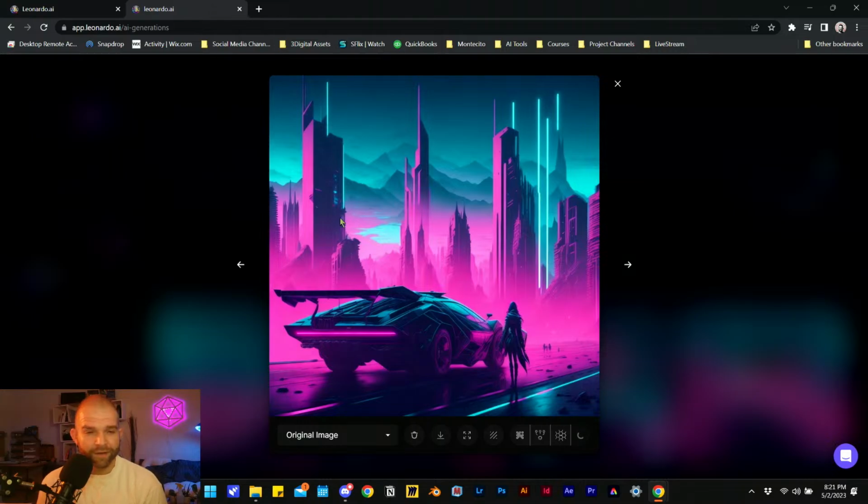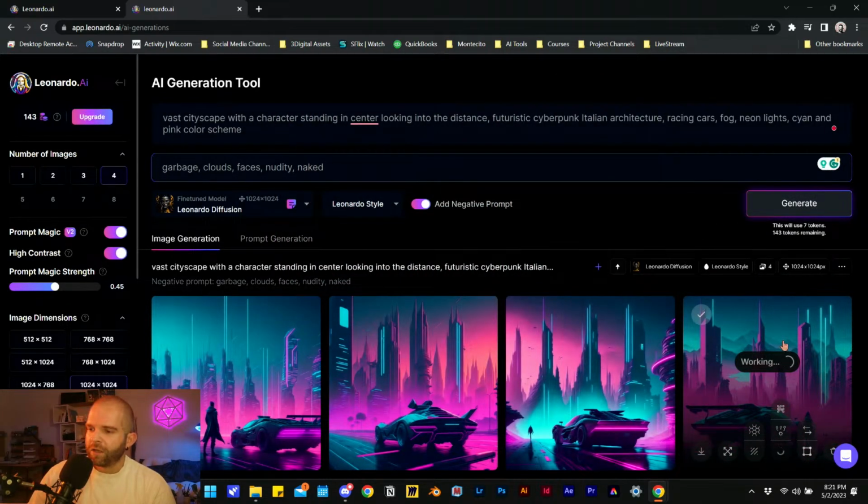Or I suppose the guidance scale, right? If you're just trying to stay very strict to the prompt, you can do it either way. You can either use a negative prompt, or you can increase your guidance scale, so you stay closer to what you've asked the AI.